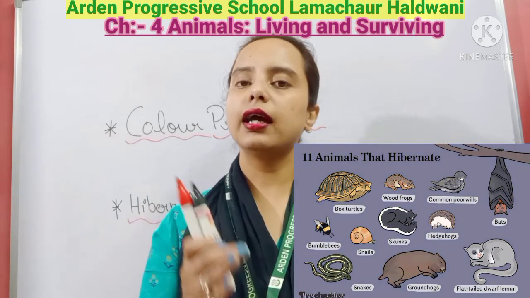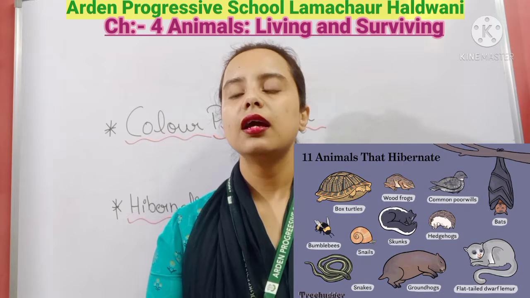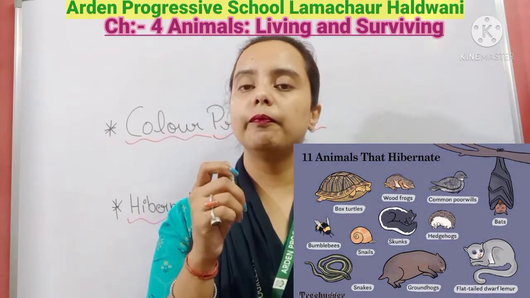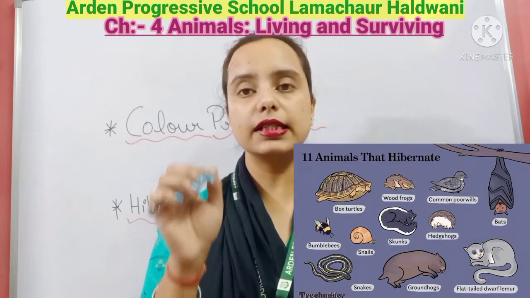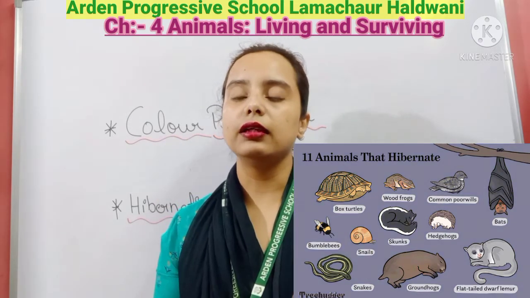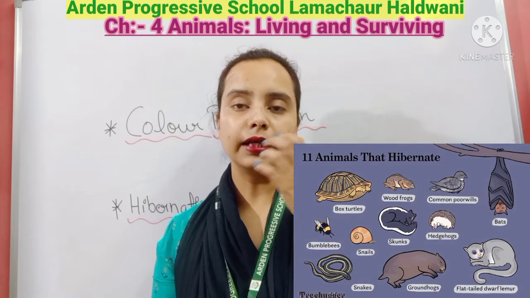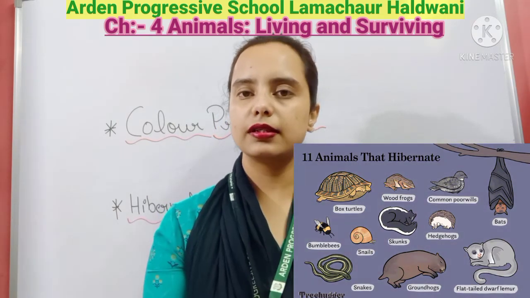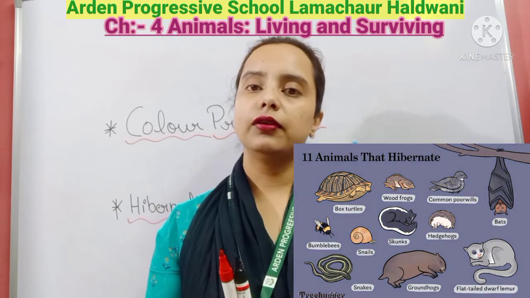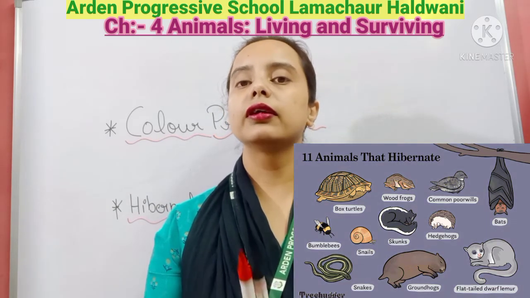And now the animals which live in the hotter places have very less hair on the body, so that they can easily survive in the hotter places. And you have seen that the legs of the camels are long.